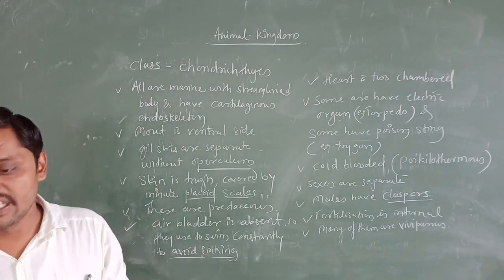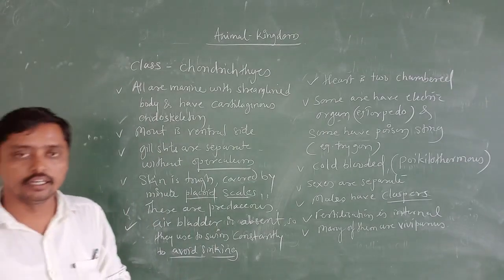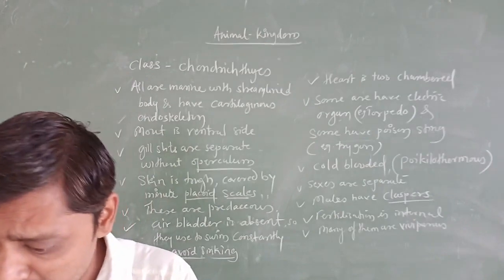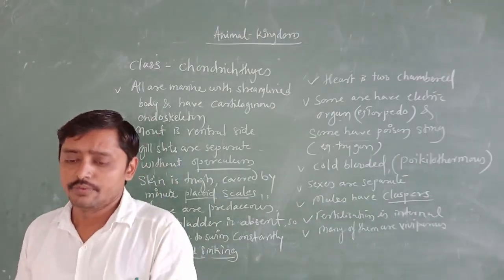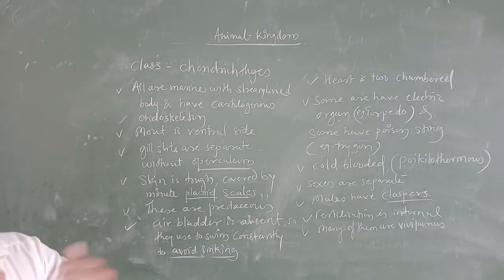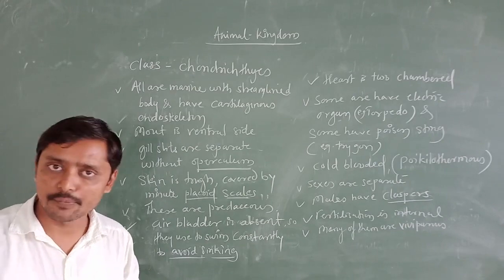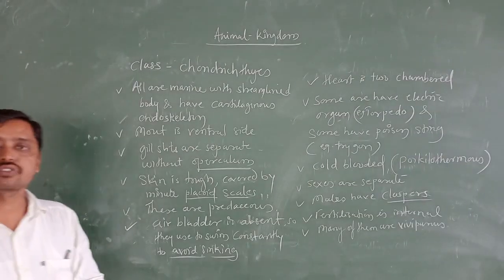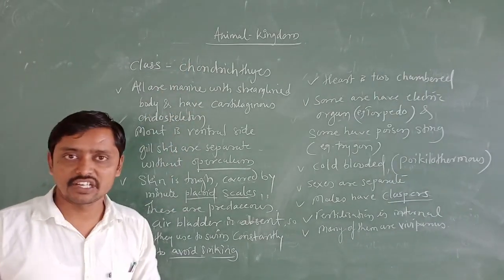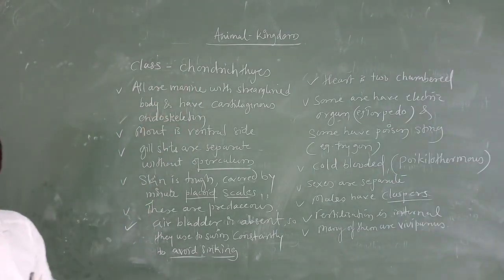Here the fins are the locomotory organs. You all know about this. In the last video I discussed the division Gnathostomata, the animals having jaws. It is divided into two superclasses, one is Pisces, another one is Tetrapoda. In superclass Pisces we are going to study two classes. One is Chondrichthyes, and the other, which we will study in the next class, is Osteichthyes. Today we are going to discuss the general characters of Chondrichthyes.